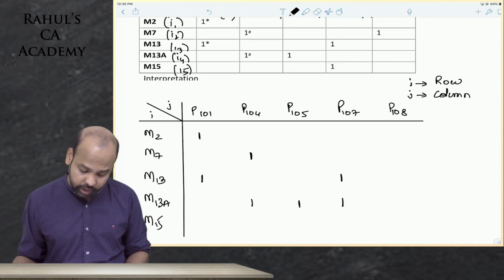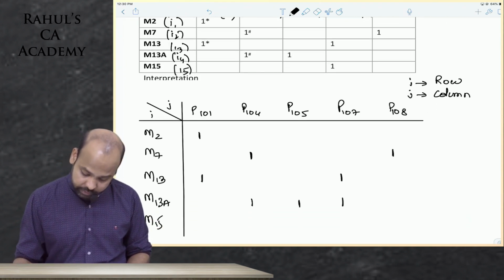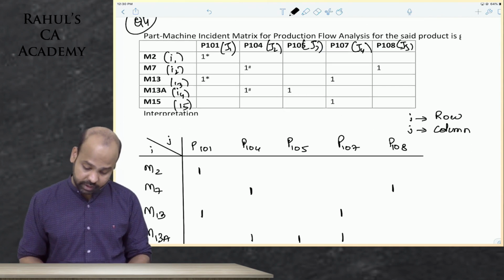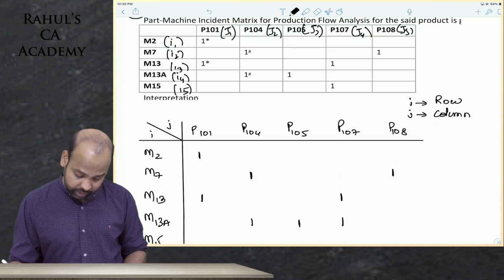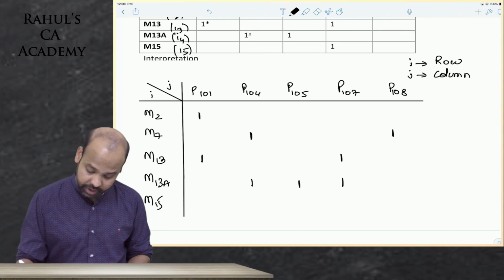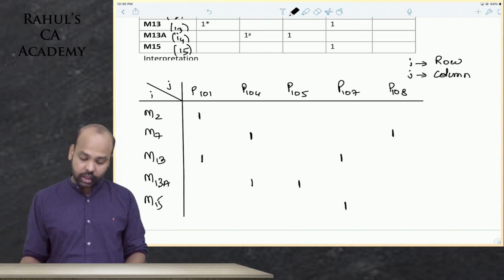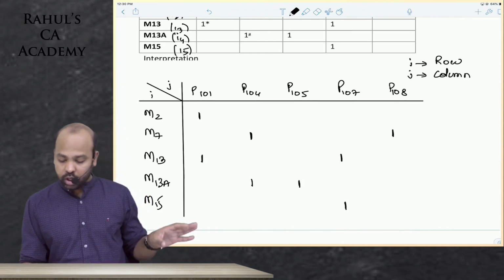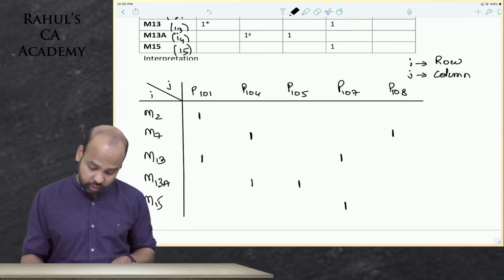Part 108 requires processing only on machine 7. Only on machine 7. Part 107 requires processing on machine 13 and machine 15, not 13A, guys. So here, any mistake like this and your entire answer will go for a toss. If you want, you can draw all the cells as such, guys, so that you do not go wrong.